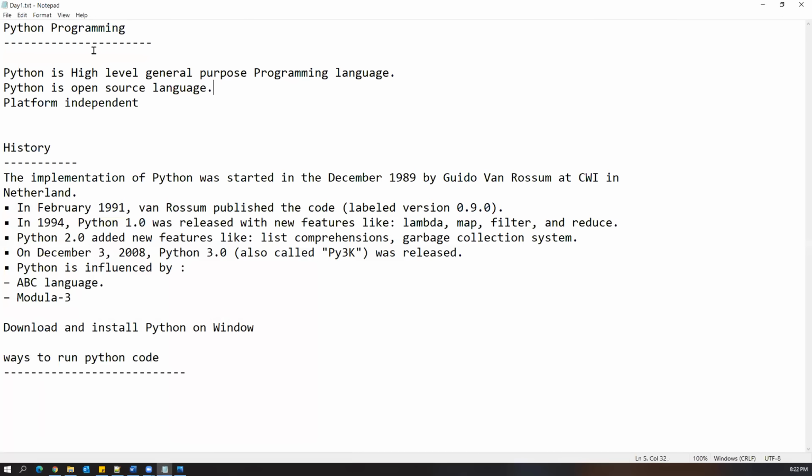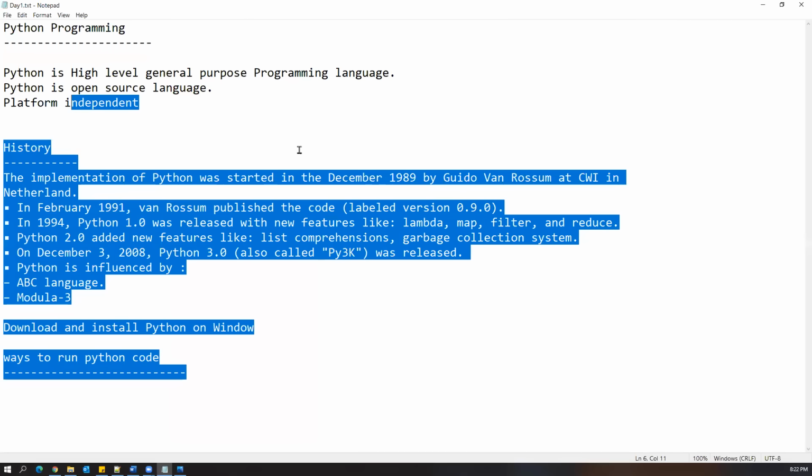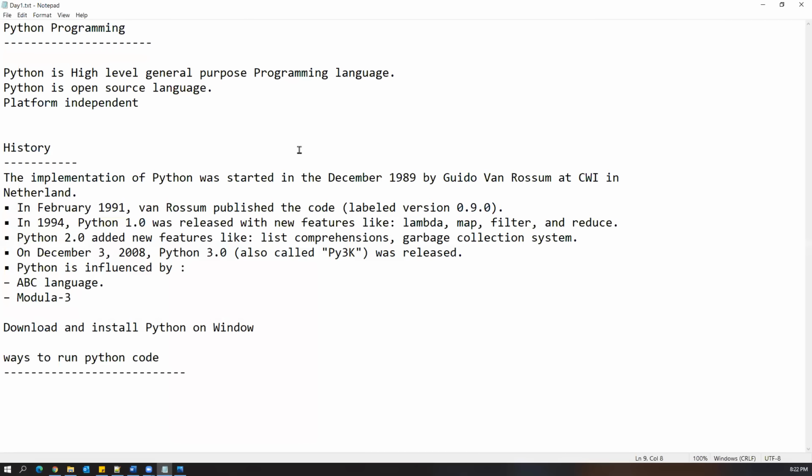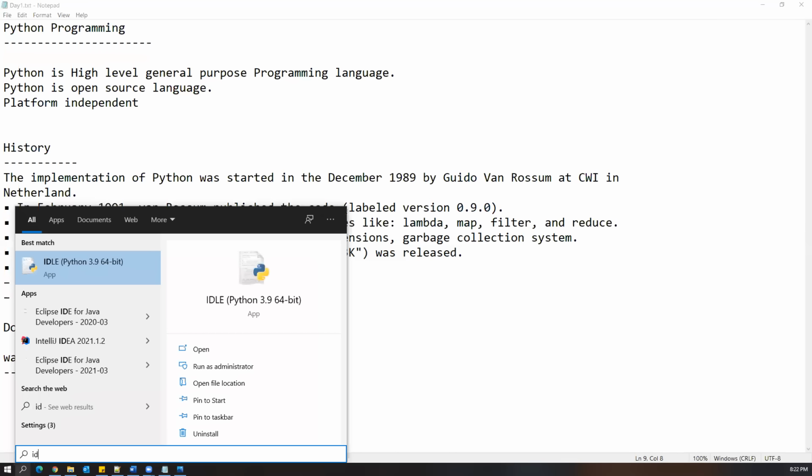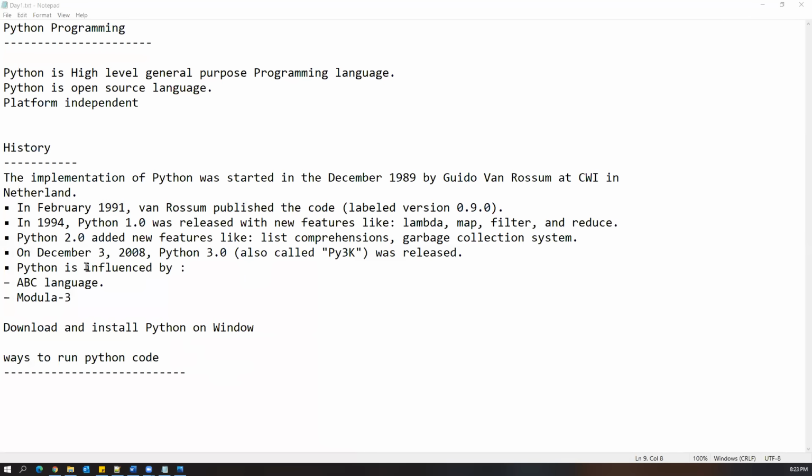Suppose I'm using Notepad here. If we want to write something, I'm using Notepad, so Notepad is an IDE. Similarly, if you want to write your Python program, we need to have some IDE. Some IDEs Python gives you by default, and some IDEs we can download and install externally. By default, Python gives one IDE called IDLE. Search for IDLE on your Windows search bar, it will automatically pop up, and just click on it.